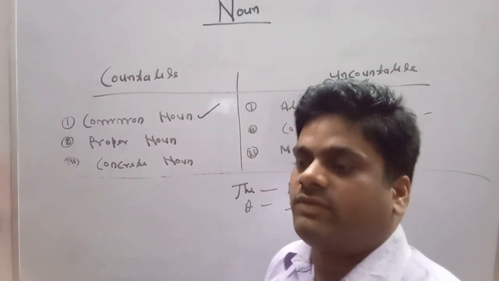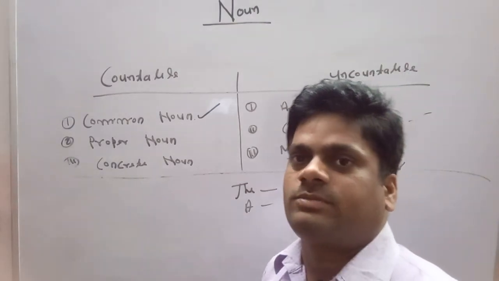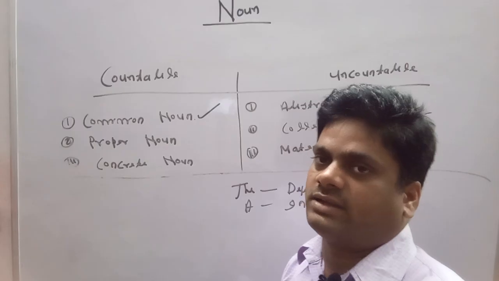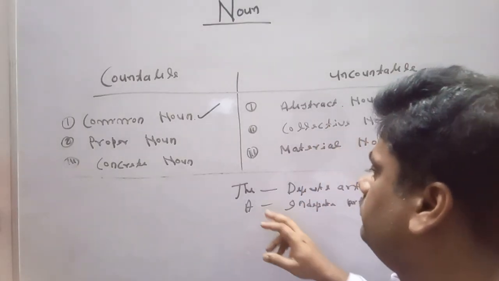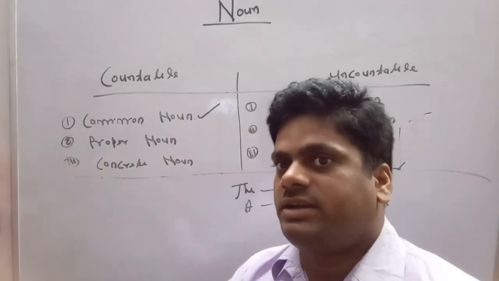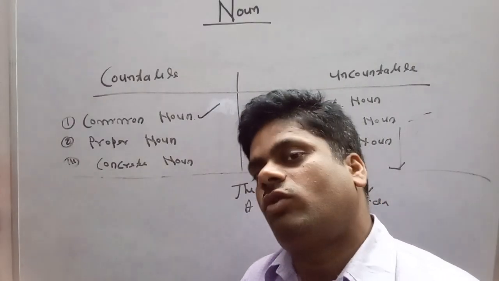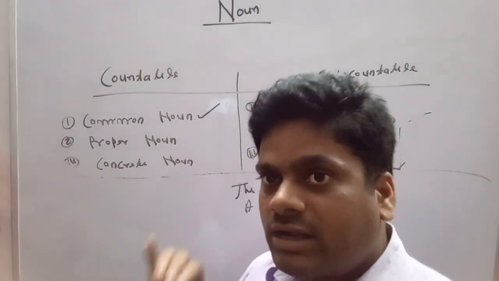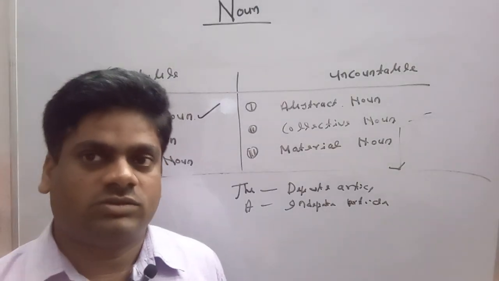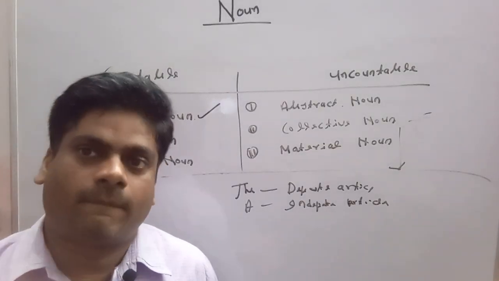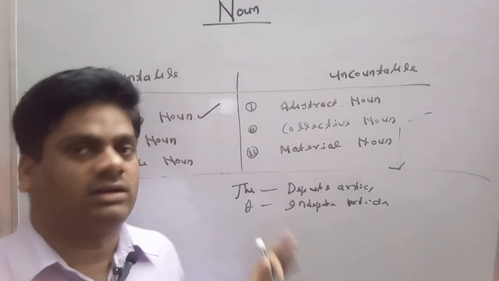So guys, what are the basic differences between definite article and indefinite article? Where our noun is going to be definite, we can use article the. But if our noun is not definite, we can use article a.